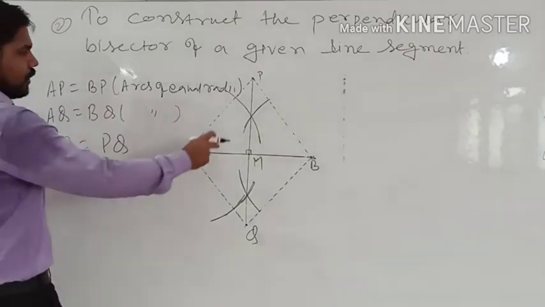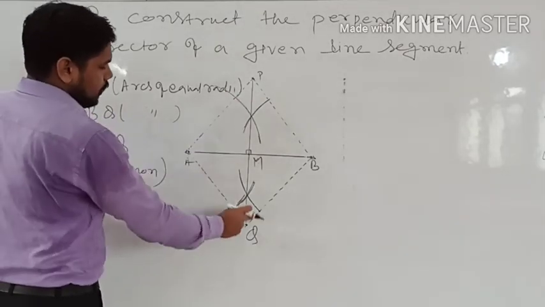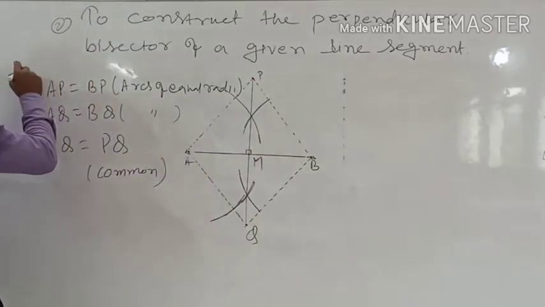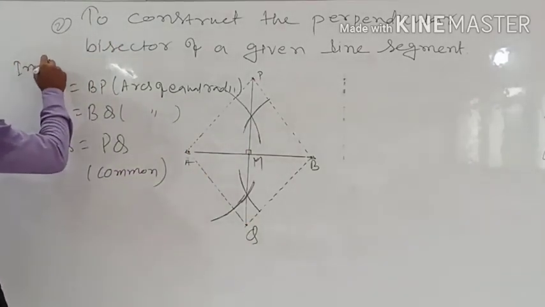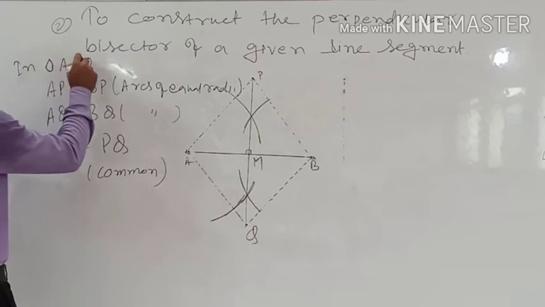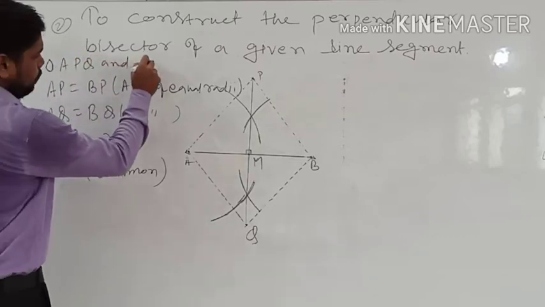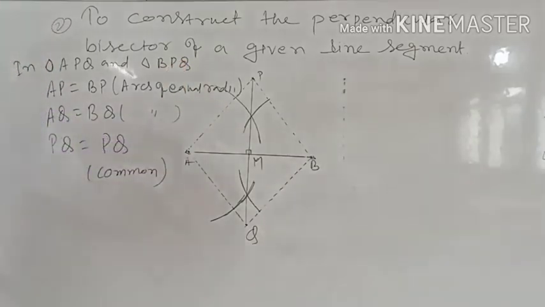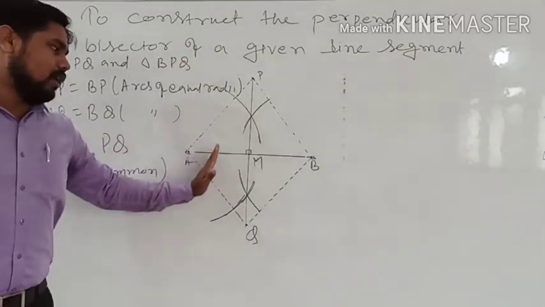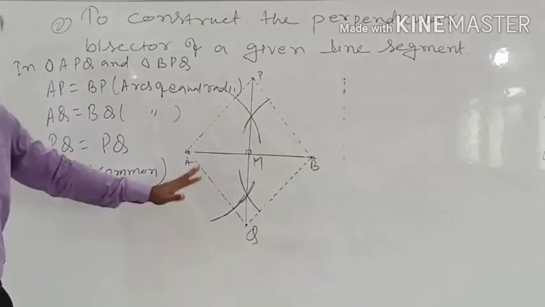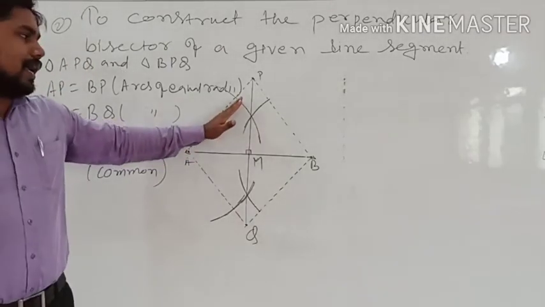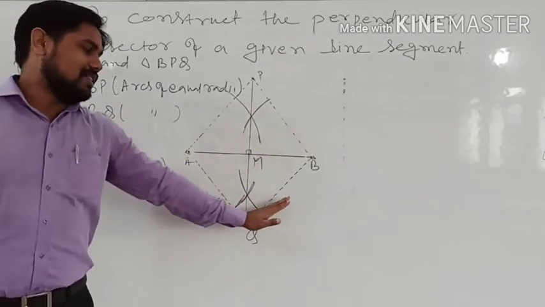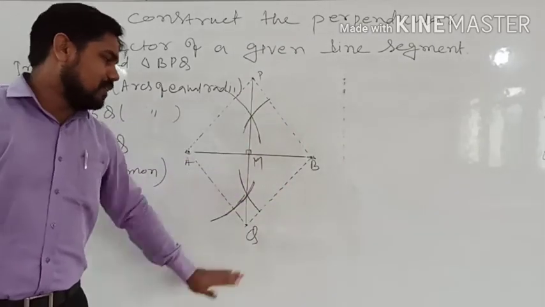So here we are working on triangle APQ and triangle BPQ. In these two triangles, so till now we have written this side and this side are equal, this side are equal, and this common side is also equal.